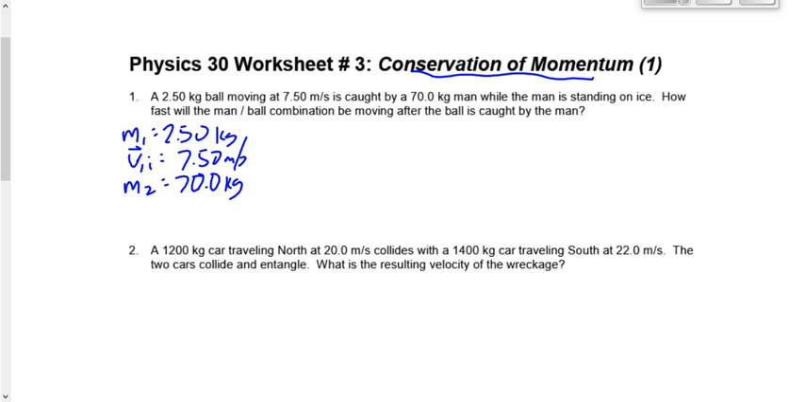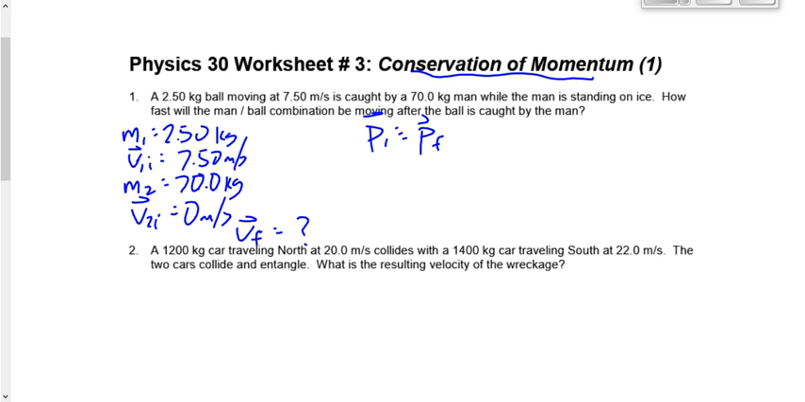Do we have anything else here? I don't see any more numbers. Do we have anything else, Danny, if we read between the lines here? Good. V2I is 0 because the man is at rest. What is it that we're looking for in this question? Yeah, we're looking for VF, and that's all we're going to call it, VF. Not V1F, not V2F, because there's only one velocity, because the ball and the man head off together as one. So let's say PI equals PF.